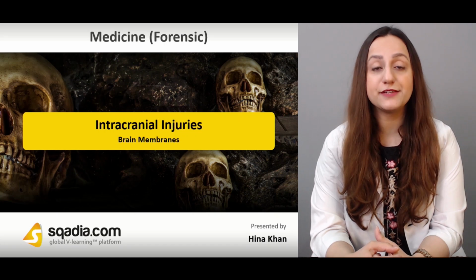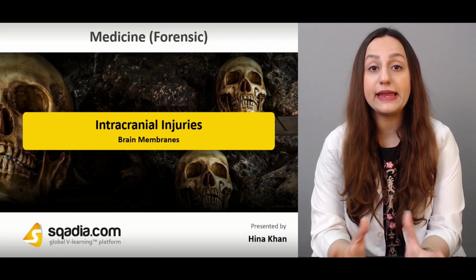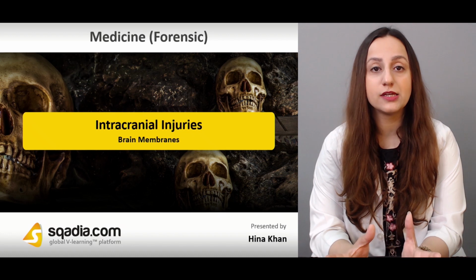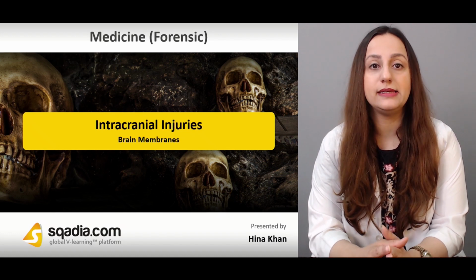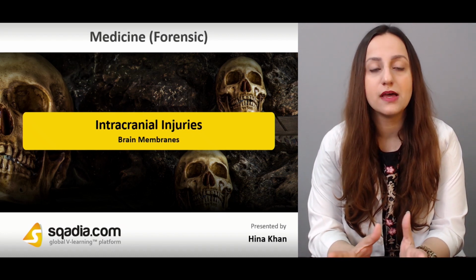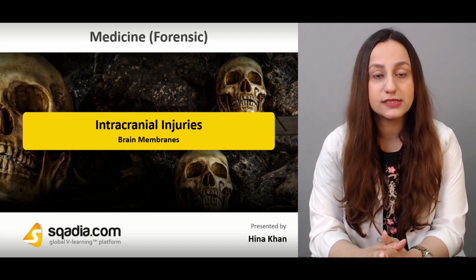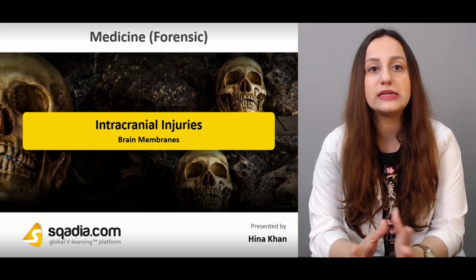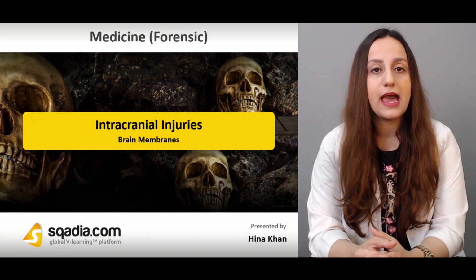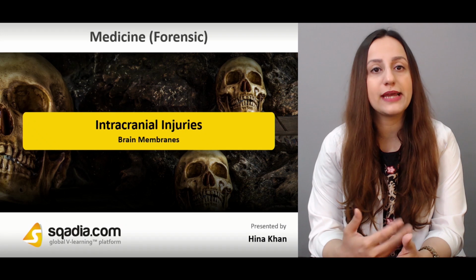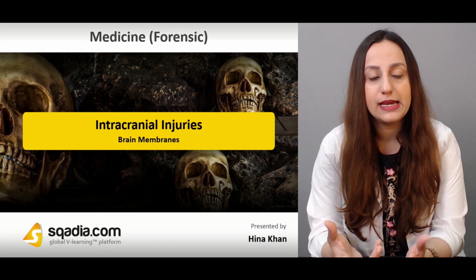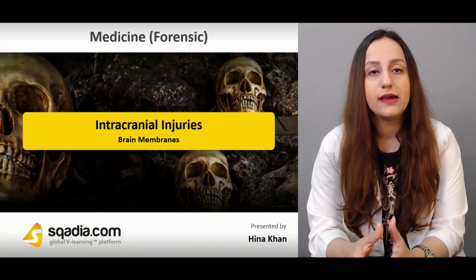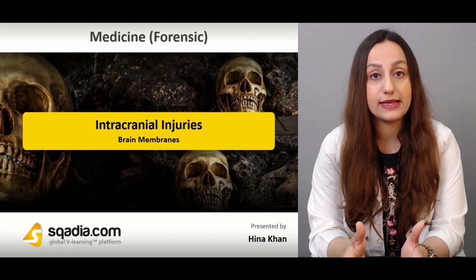The three protective layers of the brain that are basically covering it from all the traumas and the violent atmospheres are the dura mater, the arachnoid mater, and the pia mater. So basically we are dealing with these three membranes and how they can be damaged, what kind of trauma can occur to them that is going to consequently have an impact on the brain as well.